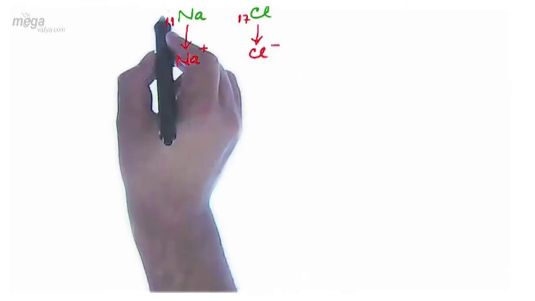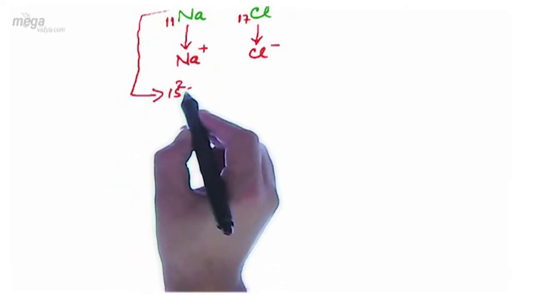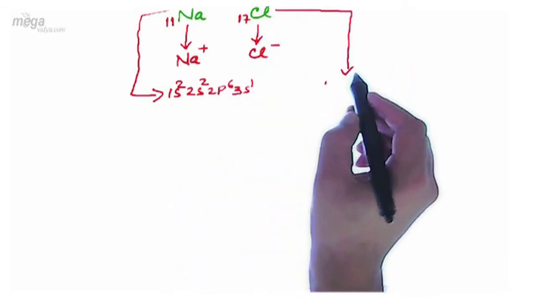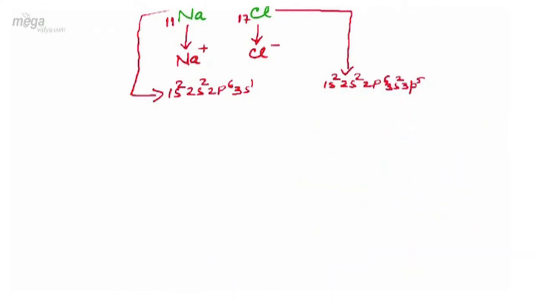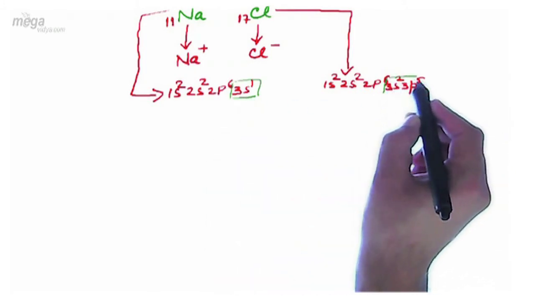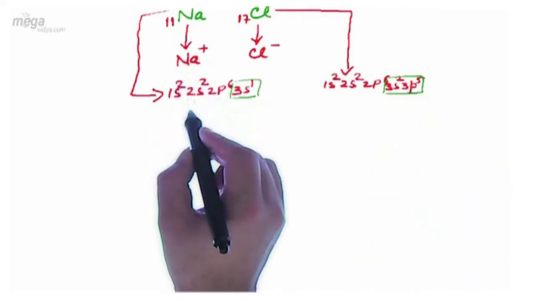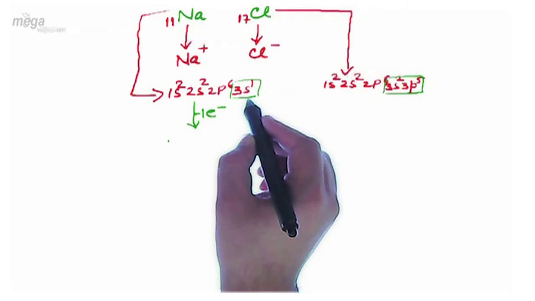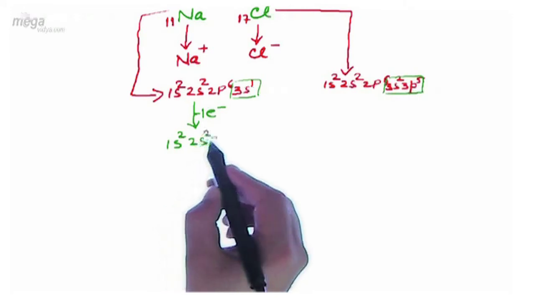If we observe the initial configuration of sodium, it is 1s2 2s2 2p6 3s1, whereas that of chlorine is 1s2 2s2 2p6 3s2 3p5. In the valence shell of sodium we have 3s1, whereas we have 3s2 3p5 for chlorine. Now when sodium loses one electron, it's obvious that the loss will take place from the valence shell, so its new configuration will be 1s2 2s2 2p6.